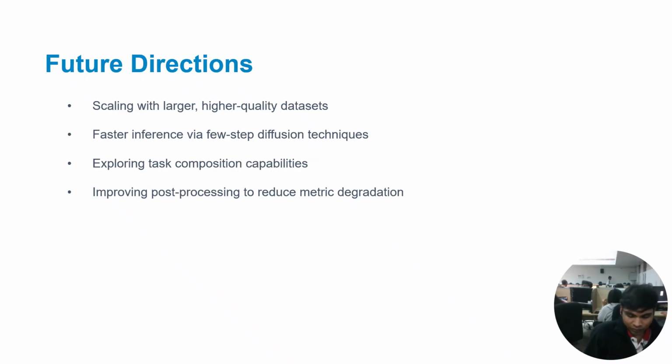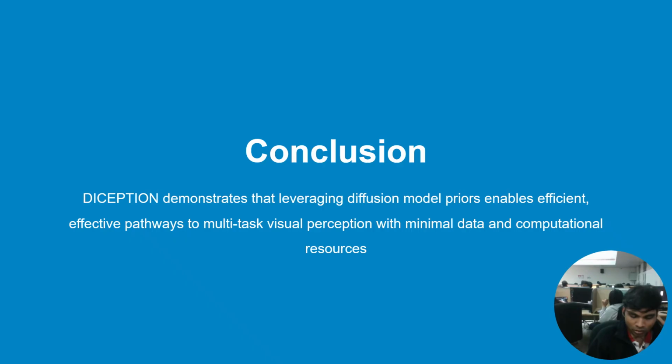Looking ahead, there are several exciting directions for future work. First, scaling up with larger and higher quality datasets. Second, developing faster inference techniques using few-step sampling methods. Third, exploring the model's ability to compose multiple tasks. And fourth, improving post-processing pipelines to reduce metric degradation, particularly for small object detection.